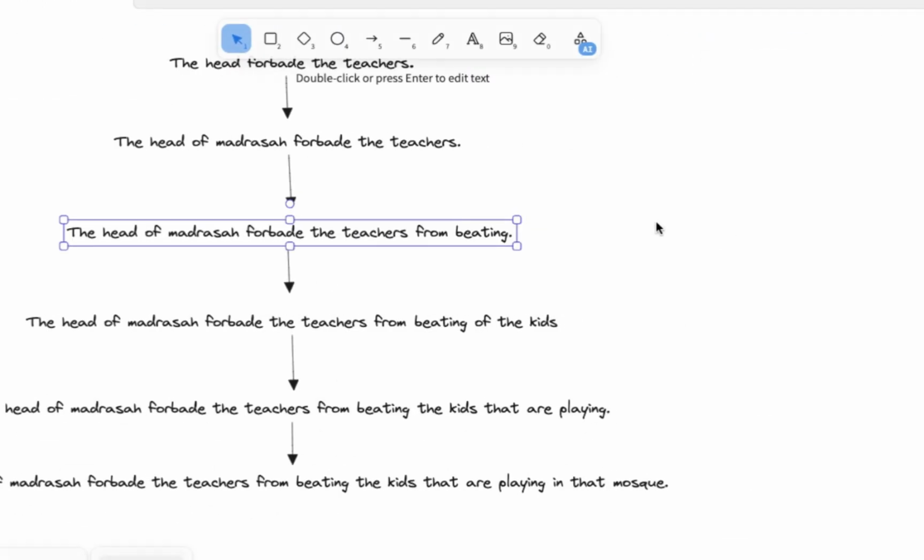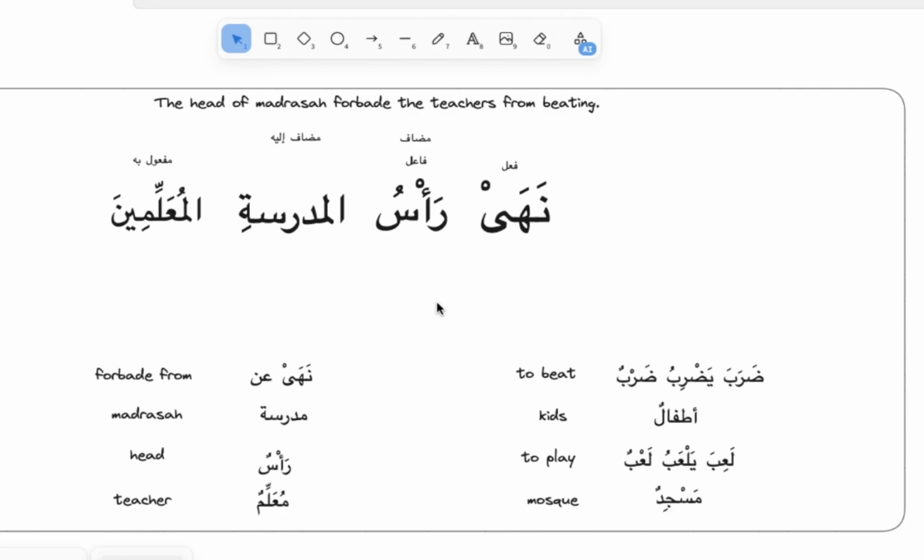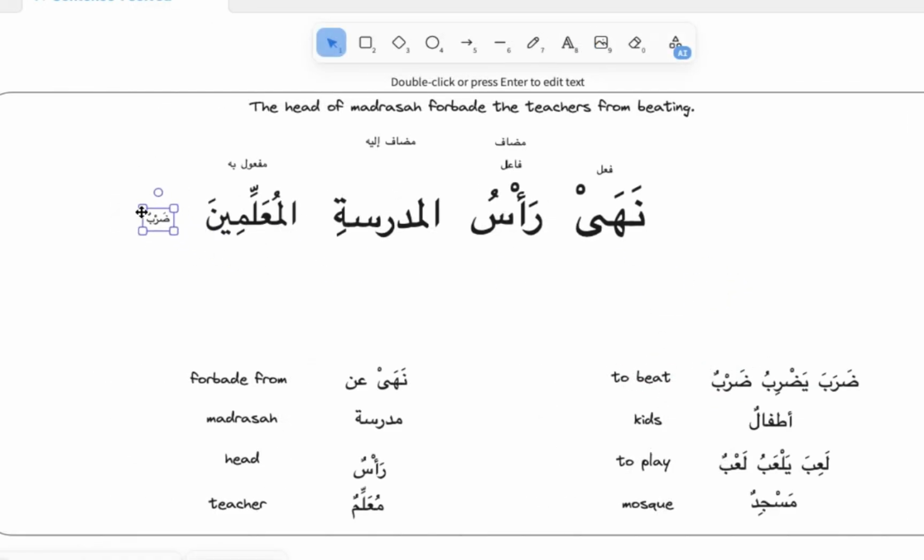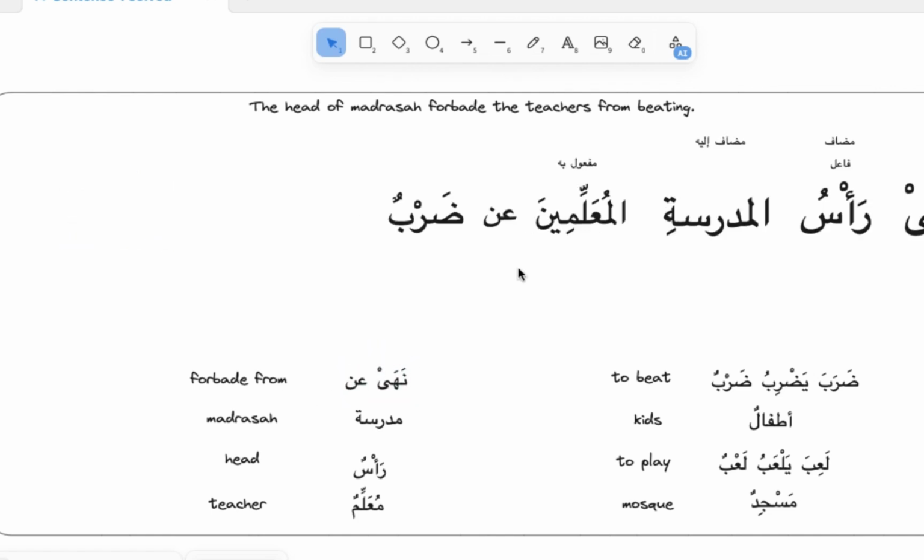Next step, the head of madrasa forbade the teachers from beating. So let's add this, from beating. The beating, daraba yadribu dorbun. So let's take this dorbun, bring it here, and then we need عن. So how are we going to connect it?